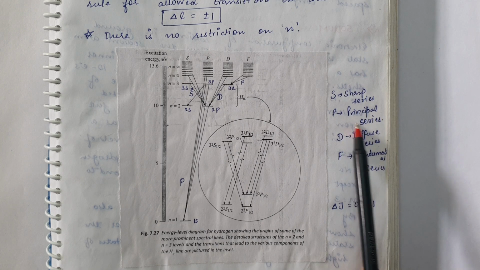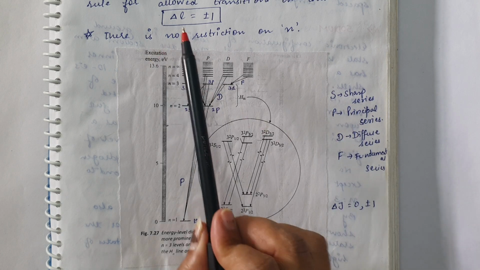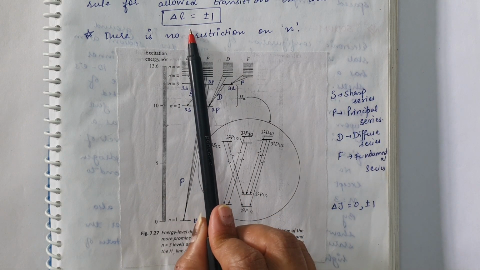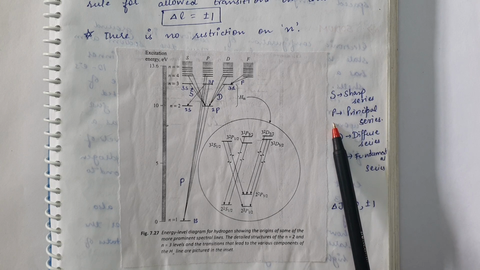According to the selection rule, delta L is equal to ±1, so from this higher p state the electron can only jump into a lower s state. Only then will delta L be equal to ±1.